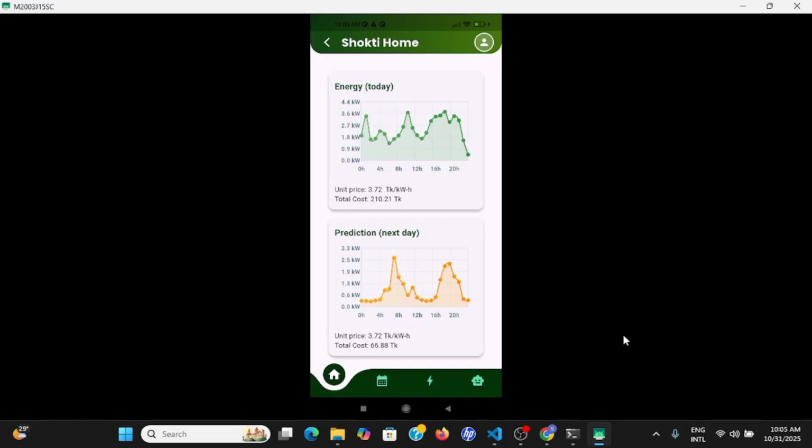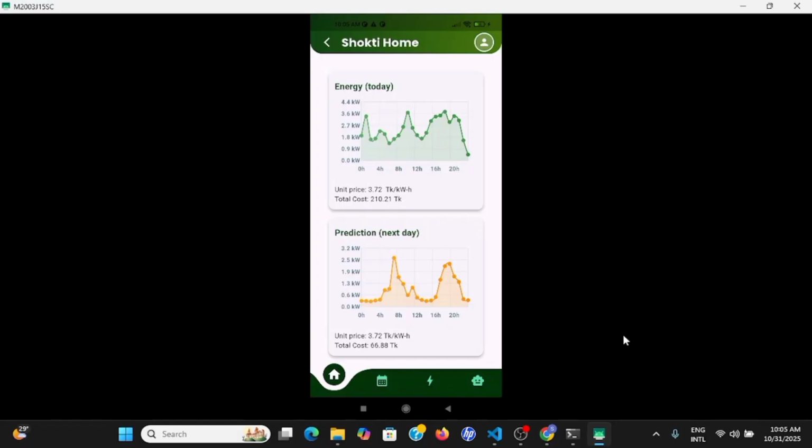We also believe that for semi-literate or literate people, the motivation is not to track energy, their motivation is to save money. So we have also shown the unit price and the total cost they are having. That way they can later save money. For example, if my cost today is 210.21 taka, and I identify that my energy usage should not be the same, we can minimize it later.